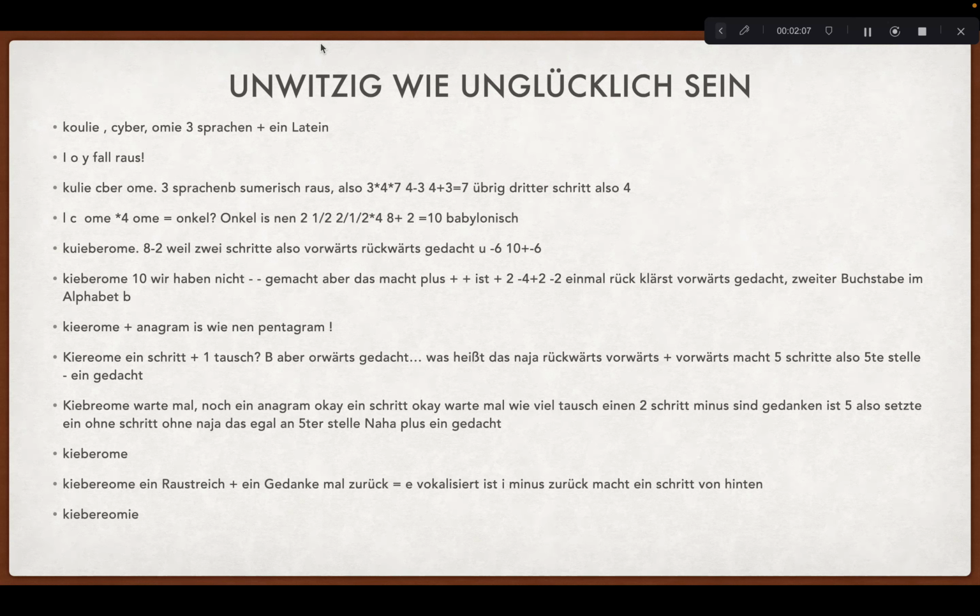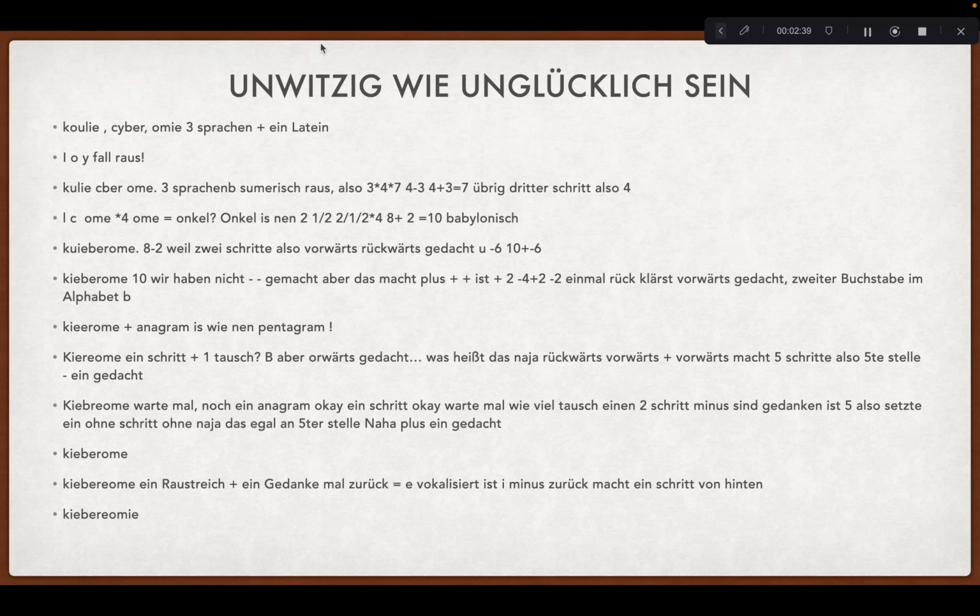Now we have 3 languages, so we make 1 Sumerian out of it, meaning 3 times 4 times 7. We have 2 times multiplying something, so we have 1 minus, so we do 4 minus 3. Then we have 4 plus 3, because we did 1 minus but multiplied something, so we need to be even again, and we have a 7. What's left over is a third step, so we have a 4.